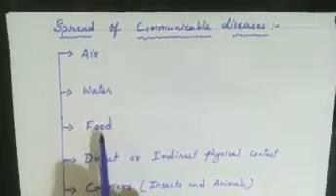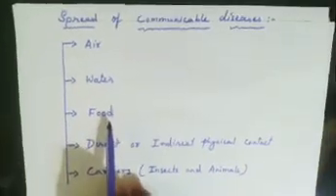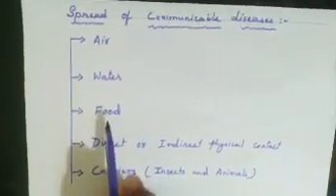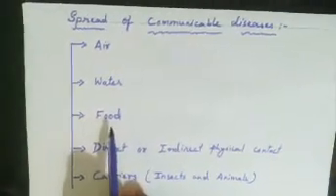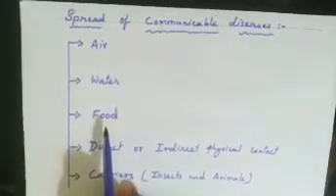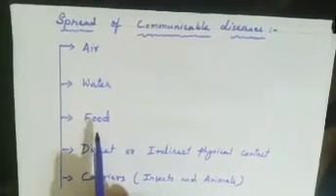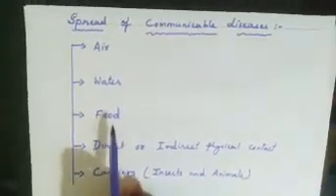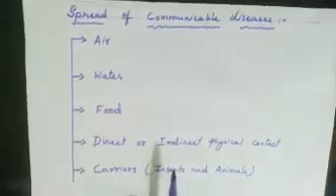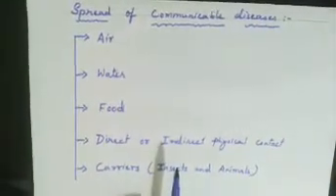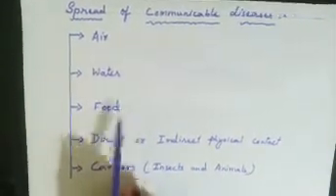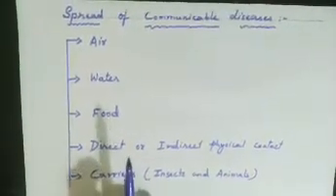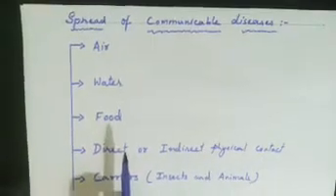Next, the communicable disease that is spread by food. How? Microorganisms that grow on our food sometimes produce toxic substances. This makes the food poisonous, causing serious illness and even death. So it is very important that we preserve our food from being spoiled.